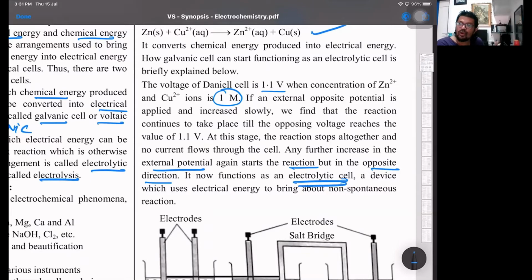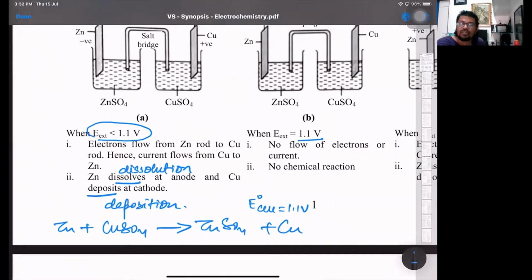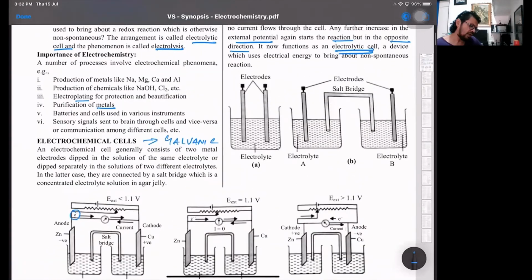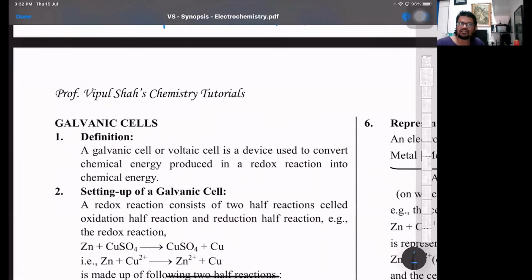So when you apply an external EMF and the backward reaction takes place, at that point we will say it behaves like an electrolytic cell. The backward reaction will happen. So you are forcing the backward reaction to take place, where it will consume electricity. Then the second part we have over there is the galvanic cell, that is to convert chemical energy into electrical energy.